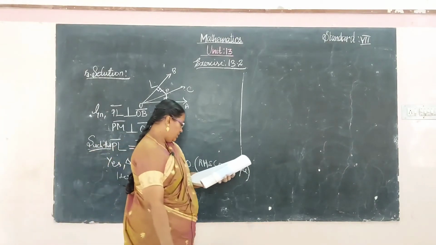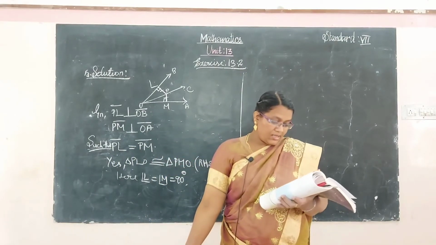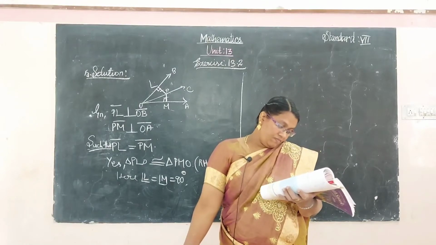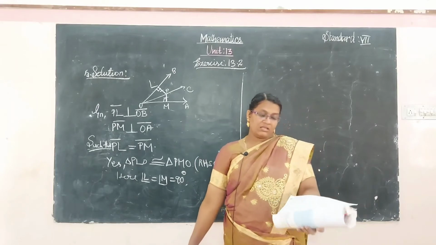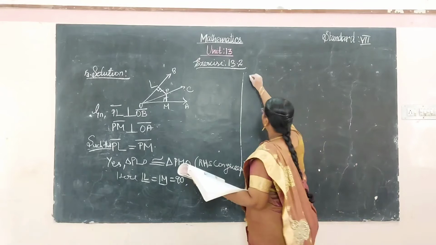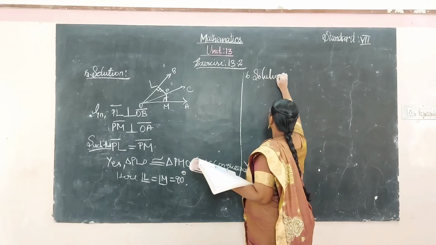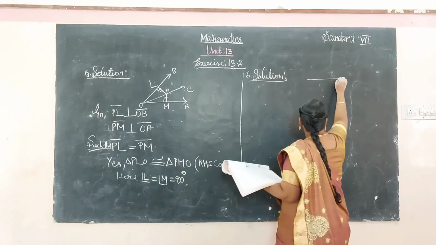That's it. And the sixth one: in the figure, the triangle ABC and the triangle DBC are on the same base BC. Give reasons to support your answers. They are asking some questions. Okay, we'll see the diagram.